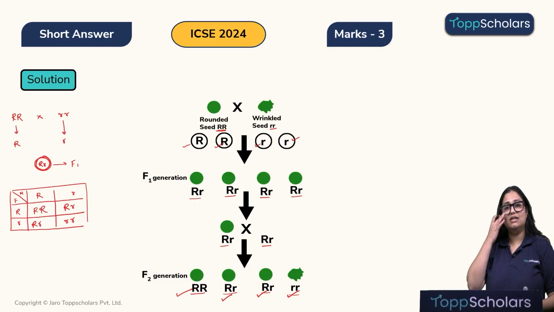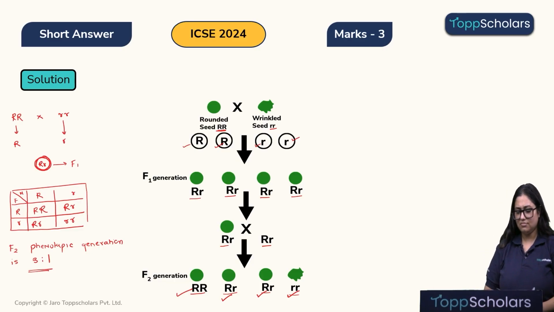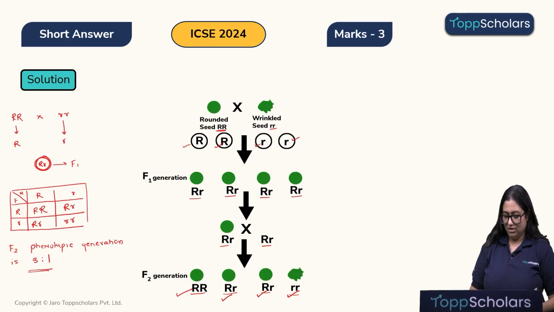Now the question they had asked was, why is the F2 phenotypic ratio 3:1? So let's quickly understand, children. Over here, first of all, the F2 progeny with double R will have a round seed.